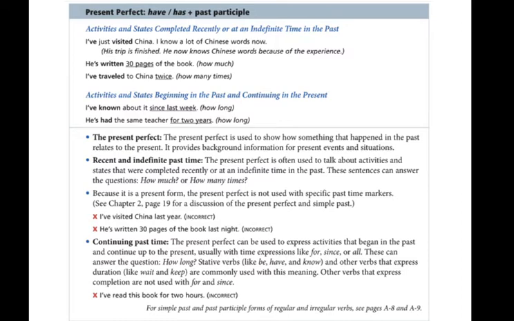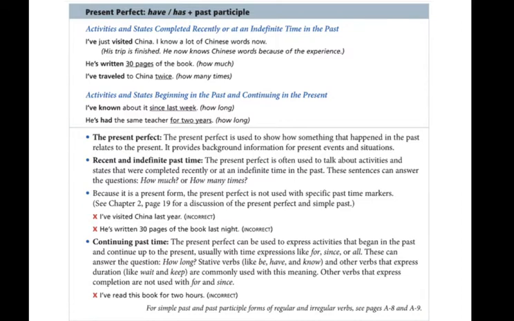Now, because it is a present form, the present perfect is not used with specific time markers in the past. So that's when you don't use yesterday, 2 days ago, last month with the present perfect. So here we have examples of incorrect sentences. I've visited China last year. That is incorrect.